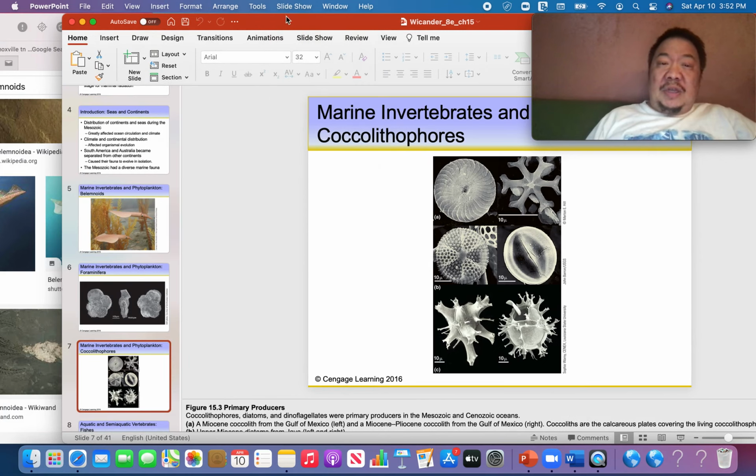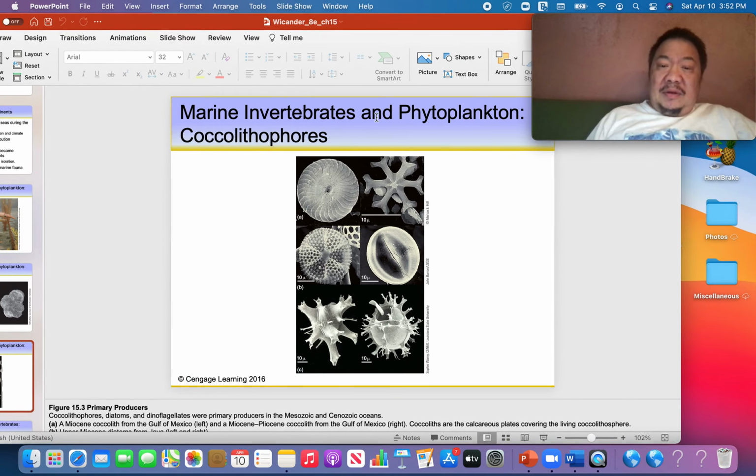Other planktonic organisms that thrived during the Mesozoic are these things called coccolithophores, with various beautiful shapes. Here you can see their tests blown up through an electron microscope so that you can see them. We have an electron microscope in the lab in Oak Ridge. So if any of you are taking physical geology this summer, we might use it for your honors project if you're interested in doing something like that.